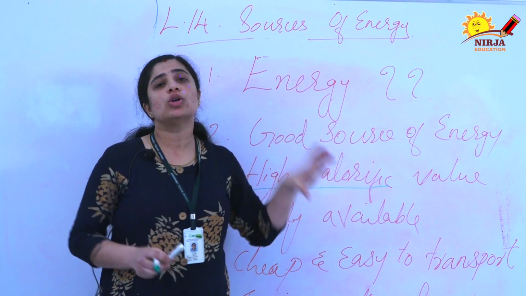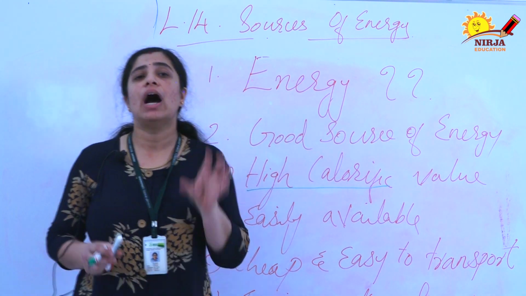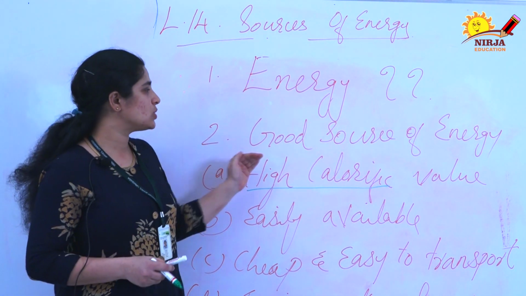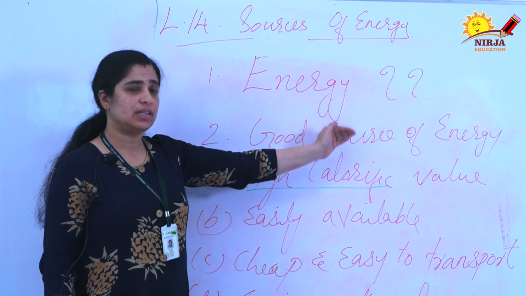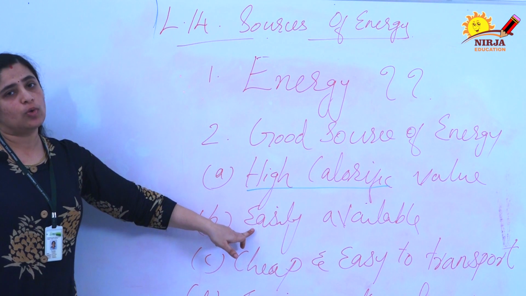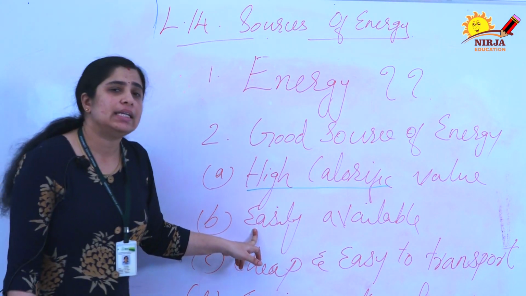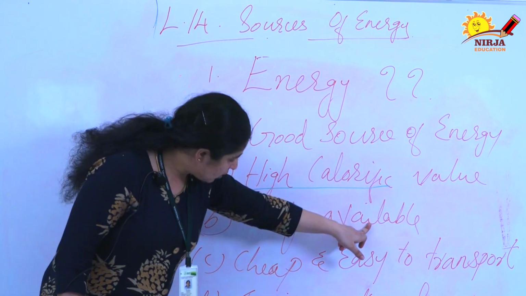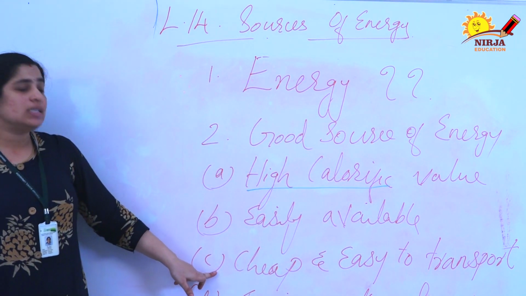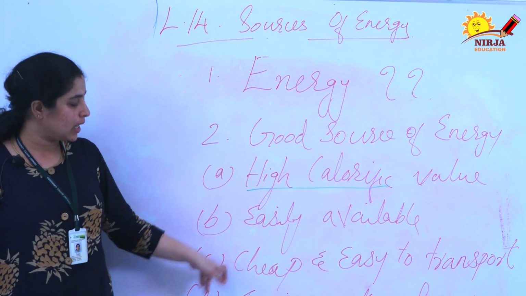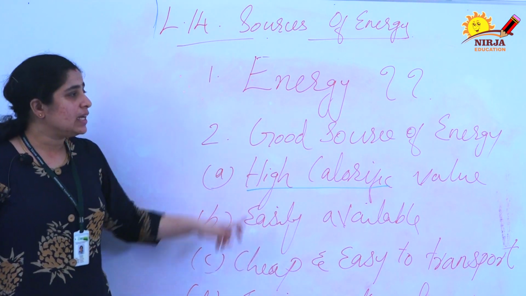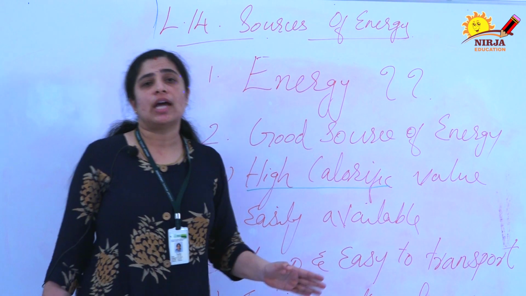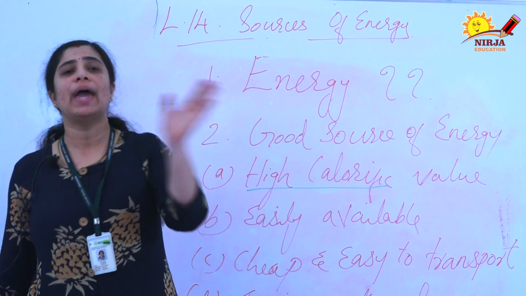So, the source should have high calorific value, then only we will say that source is a good source of energy. The second one is that obviously it should be easily available, and the third one is that it should be cheap. It should be economical, and it should be easy to transport from one place to another.